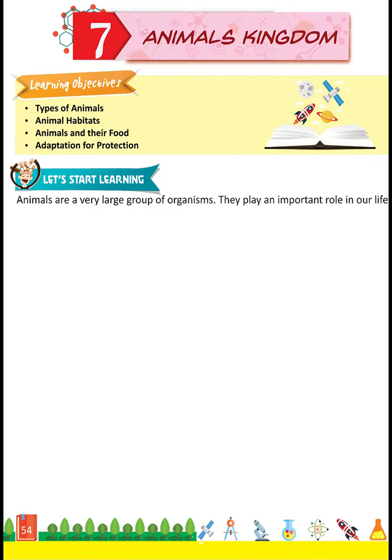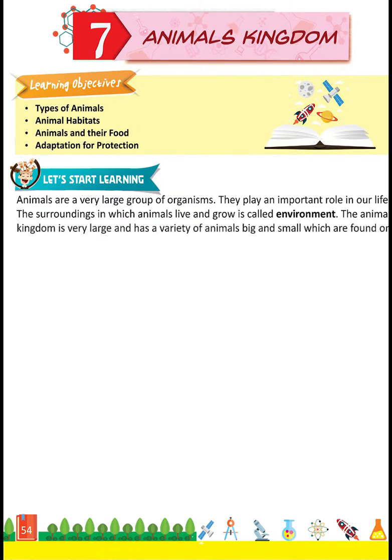They play an important role in our life. The surroundings in which animals live and grow is called environment. The animal kingdom is very large and has a variety of animals, big and small, which are found on land, in water, and in air. They have different shapes and sizes. Let's read more about them.